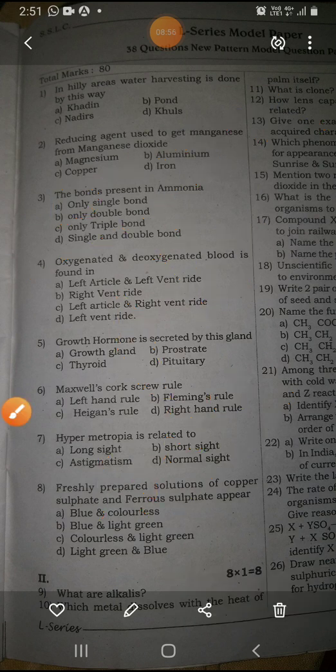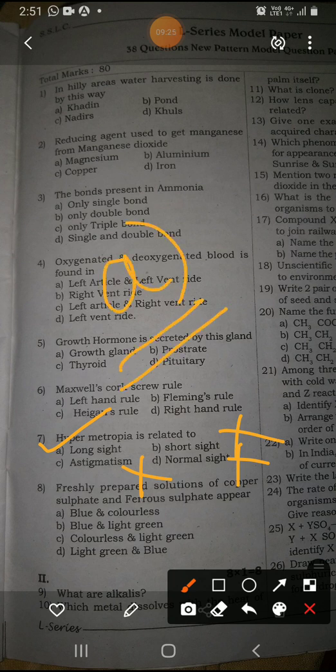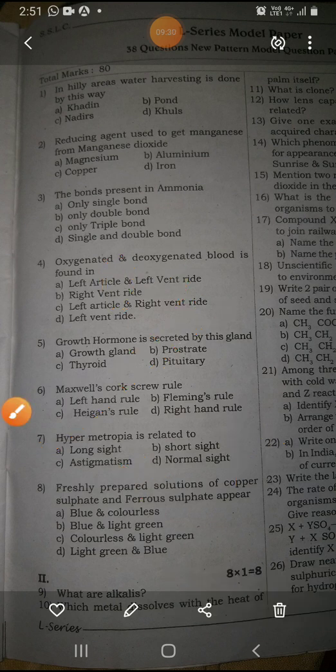So here the question is very simple: hypermetropia is related to long sightedness, short sightedness, astigmatism, or normal sight. So normal sight, no. Astigmatism, no. Then short sightedness, no. Long sightedness, yes. The right answer will be option A, children. Got it? I hope you understand the question and answer.